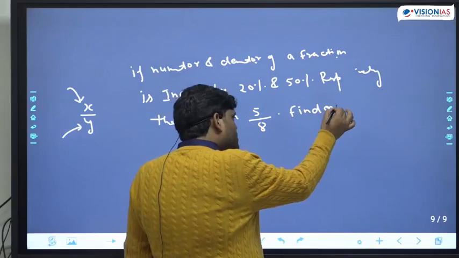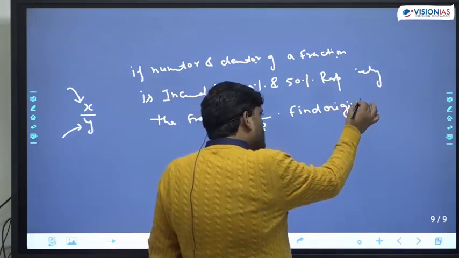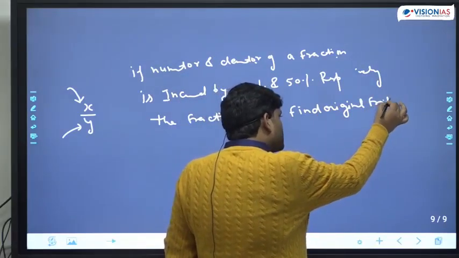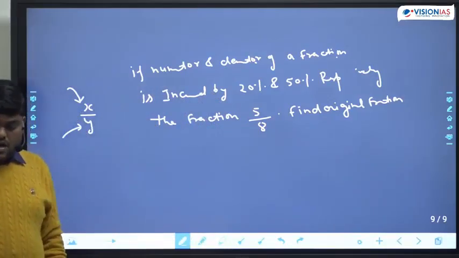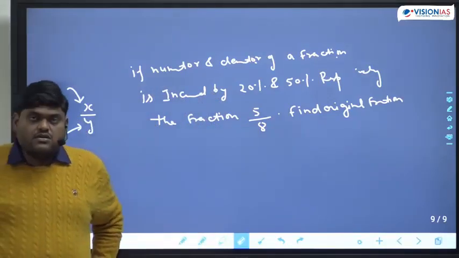Find the original fraction. Minus 80 क्यों नहीं हुआ भाई?